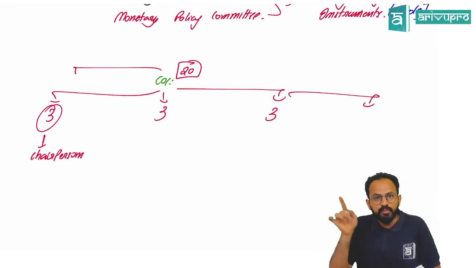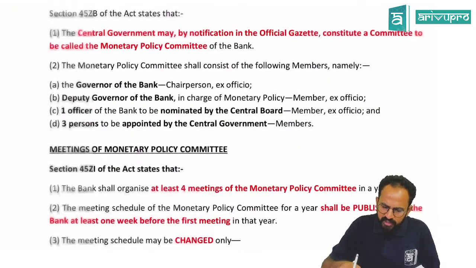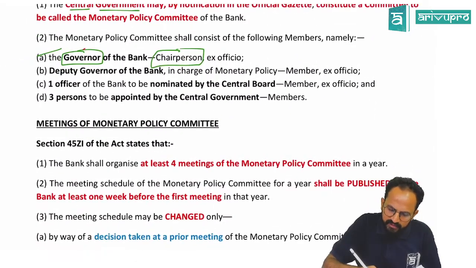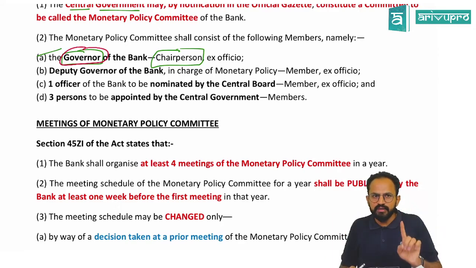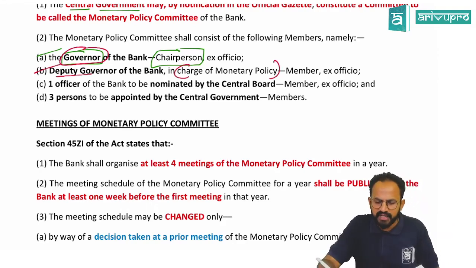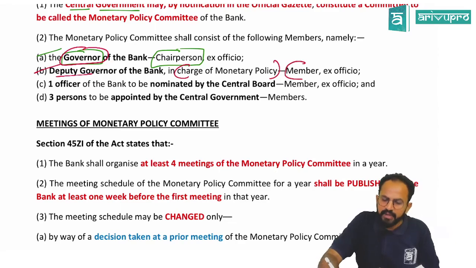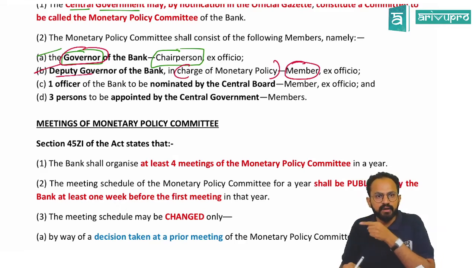So, sir, for this Monetary Policy Committee, who is the chairperson? The chairperson of the Monetary Policy Committee is your governor. Governor is the chairperson of the Monetary Policy Committee. The deputy governor who is in charge of monetary policy will be considered a member.